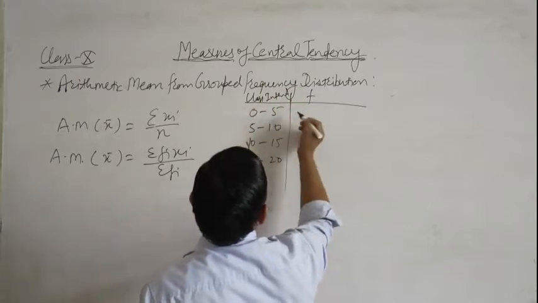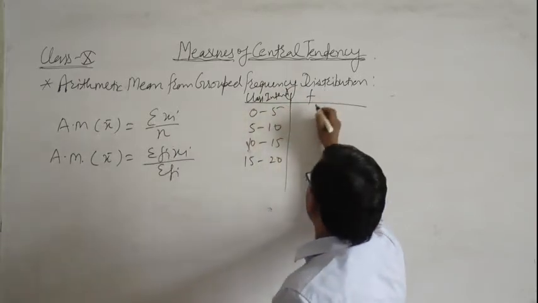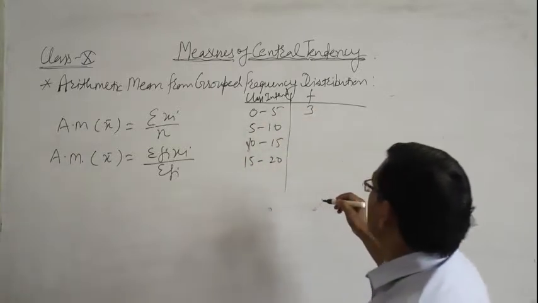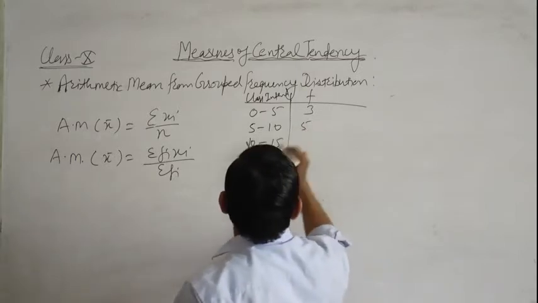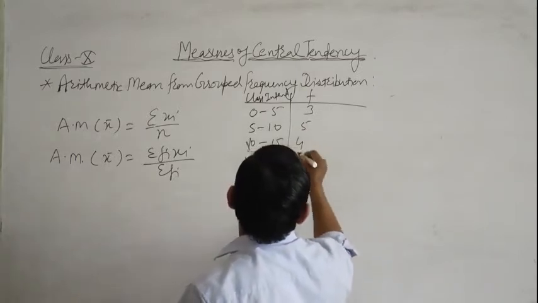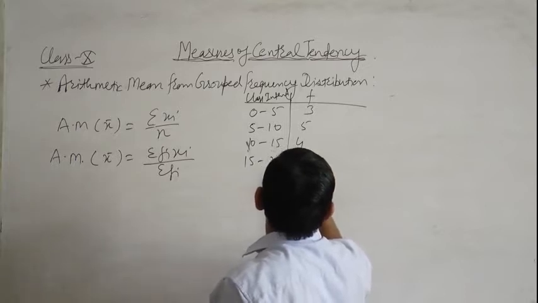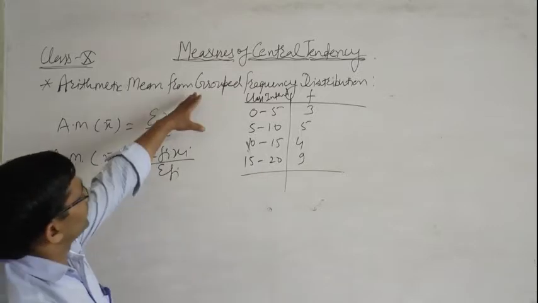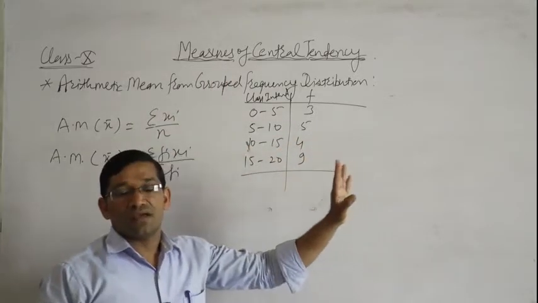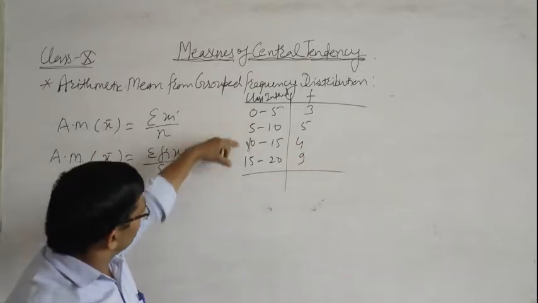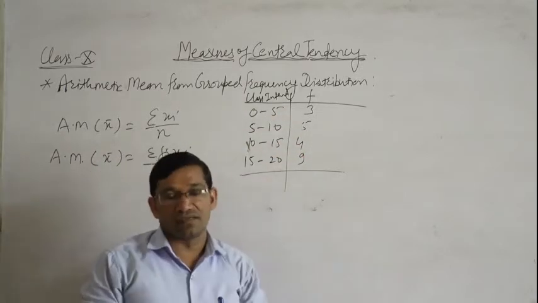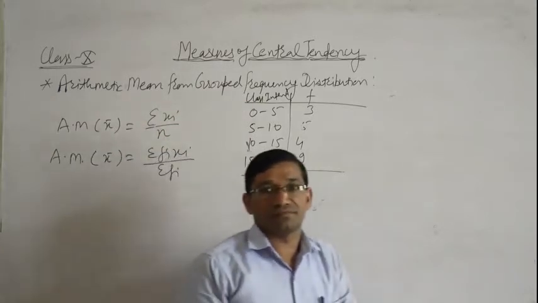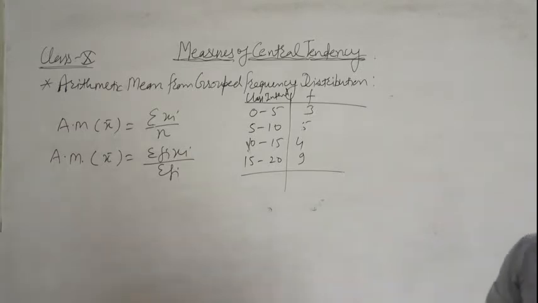Class interval 0 to 5 has frequency 3, 5 to 10 has frequency 5, 10 to 15 is 4, and 15 to 20 is 9. So this is an example of grouped frequency distribution, when class intervals and their frequencies are given.